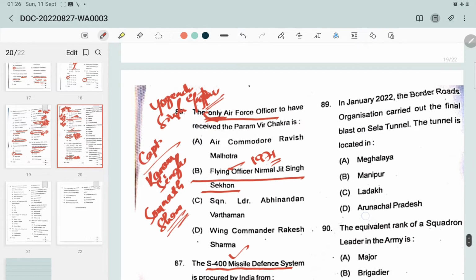Next, question number 89. In January 2022, the Border Roads Organisation carried out the final blast on Sela Tunnel. The tunnel is located in which state? The options are Meghalaya, Manipur, Ladakh and Arunachal Pradesh. Sela Tunnel is an under-construction road tunnel which will ensure all-weather connectivity between Guwahati in Assam and Tawang in the Indian state of Arunachal Pradesh, and it is located in Arunachal Pradesh.